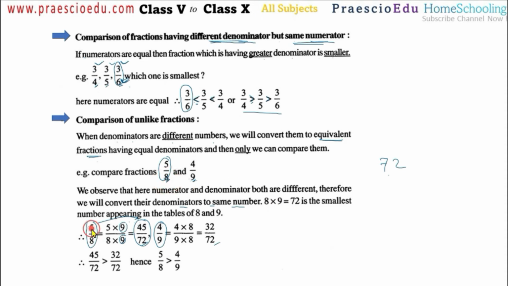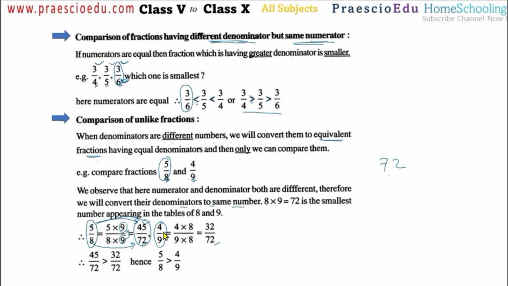Then coming to the fraction 5 by 8, 8 has to be converted to 72. So for this we have to multiply this 8 by 9. Then 8 multiplied by 9 gives 72, and the same number we will multiply to the numerator also. So this 9 multiplied by 5 is 45. Now this is the equivalent fraction.